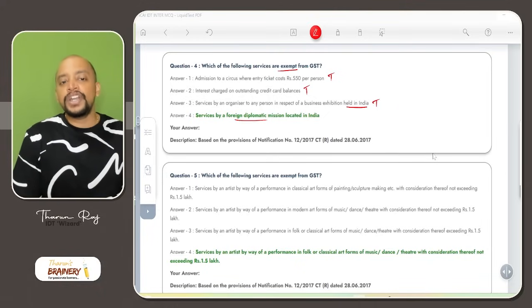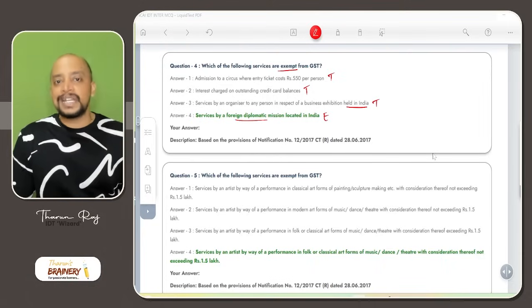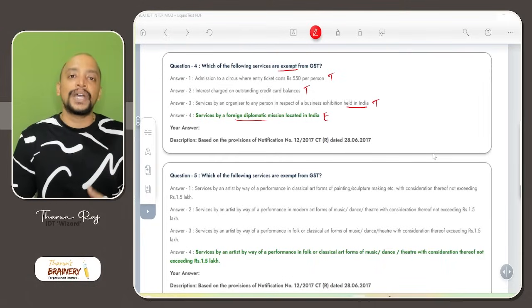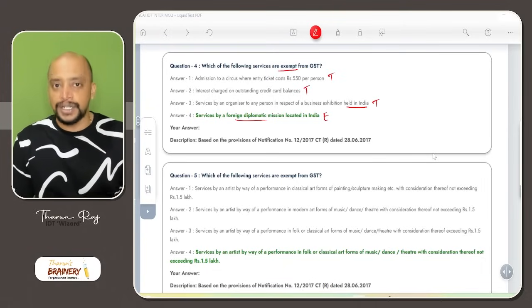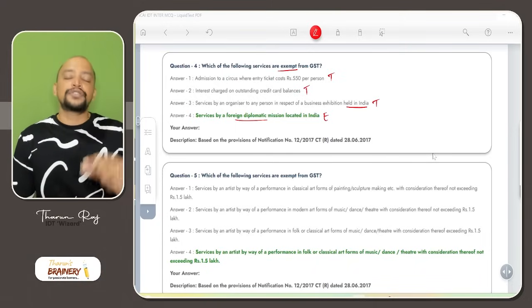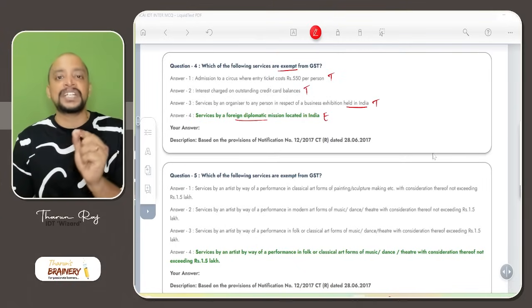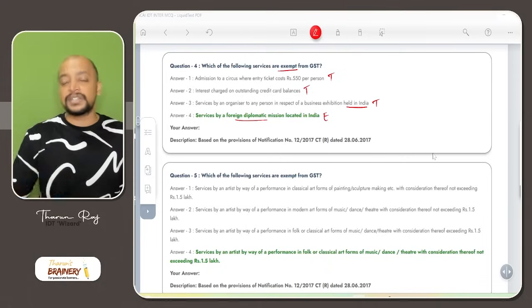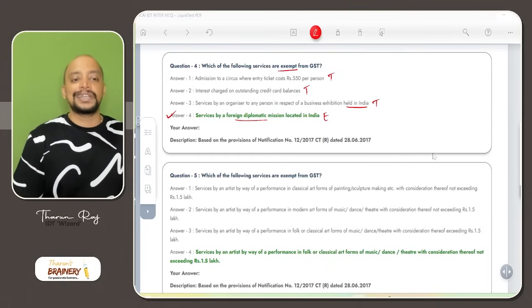Services by a foreign diplomatic mission located in India, yes, it is exempted. That is UN organizations or specialized agencies of UN, embassies or consulates. These are called foreign diplomatic missions. If any service is provided by them, it will be exempted, and basically they will be called UIN holders. Because on their inward supply, whatever GST they paid, they will be getting a refund. So for that, one recognition, one identification is given to them. That is UIN, unique identification number. Their outward supplies will be exempted. So option D is the answer.